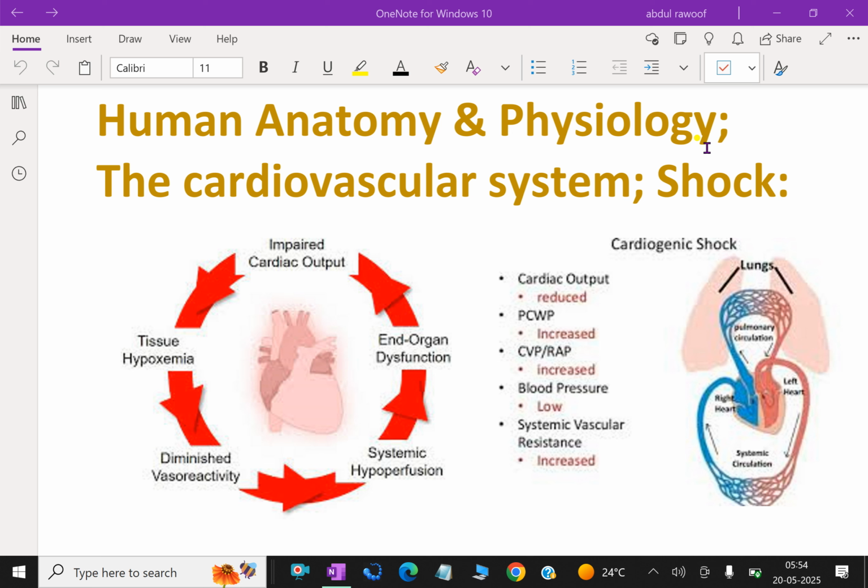Next one, neurogenic shock. The causes include sudden acute pain, severe emotional experience, spinal anesthesia, and spinal cord damage. These interfere with normal nervous control of blood vessel diameter, leading to hypotension.